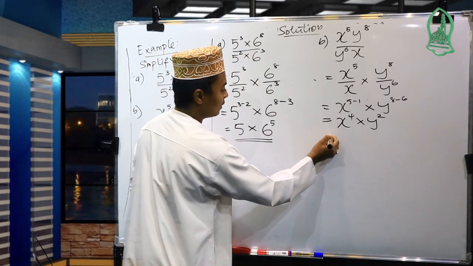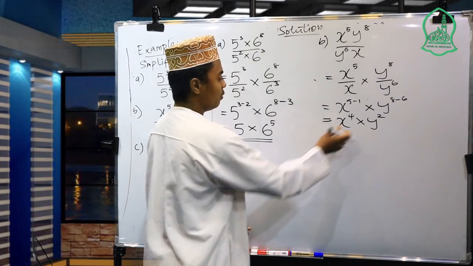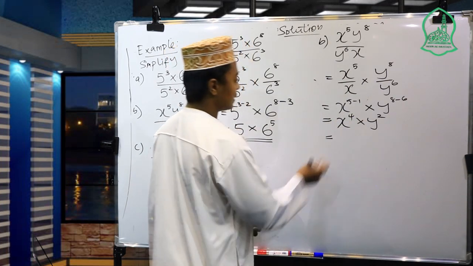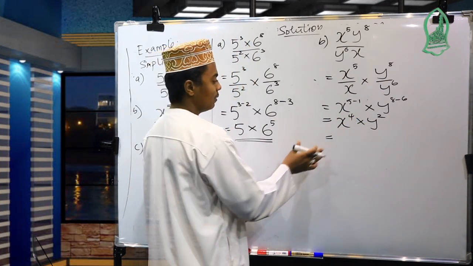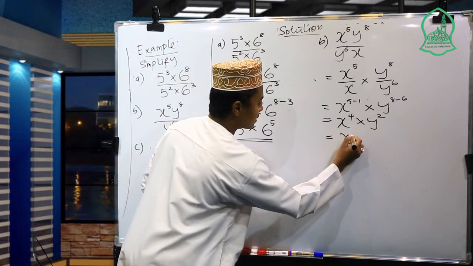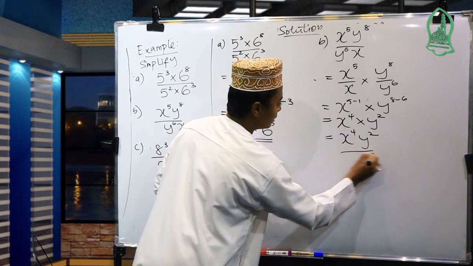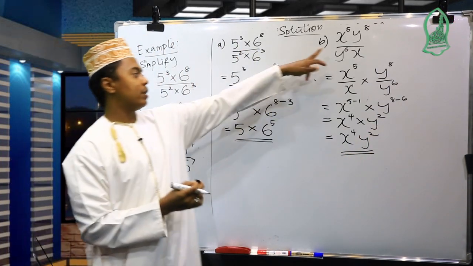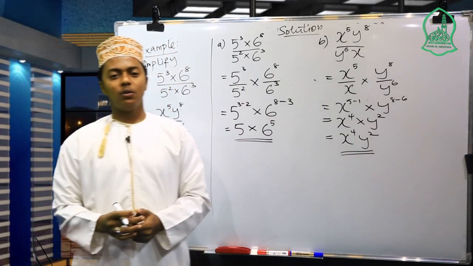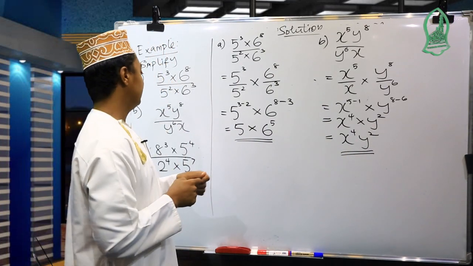So here maybe we may remove this multiplication sign. It doesn't need to be written between the letters. So I may write it as x to the 4th power y square. So we simplified this question up to here. We used the second law for the division of positive integral.